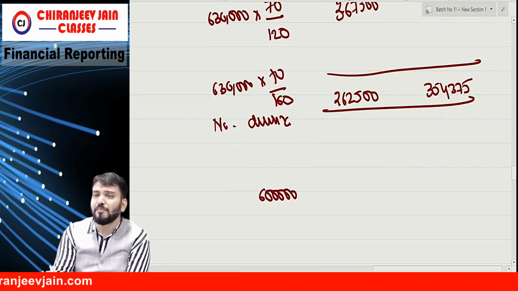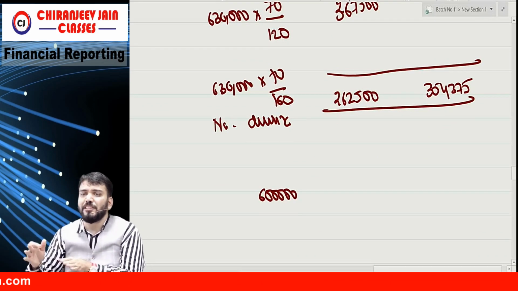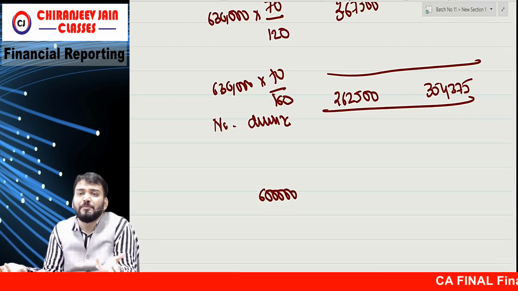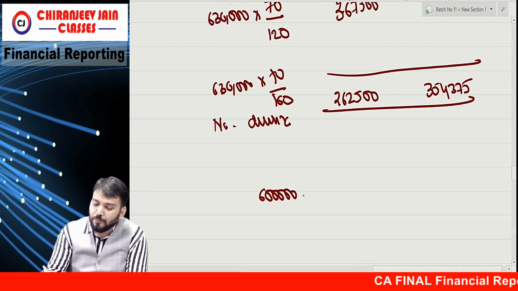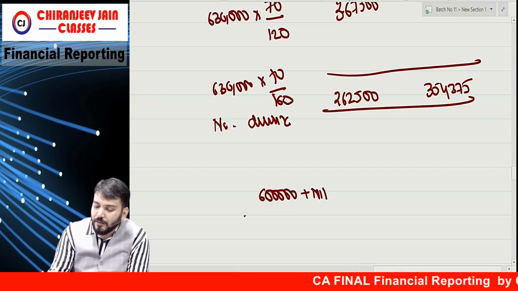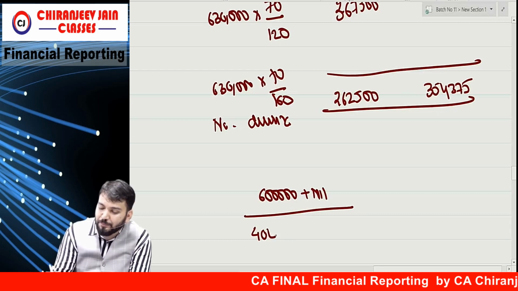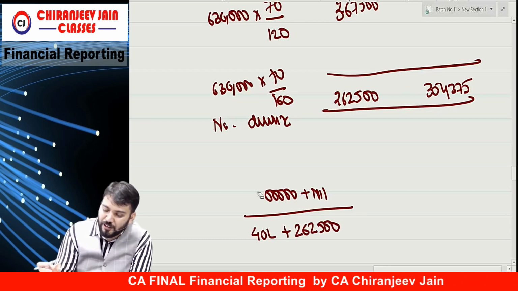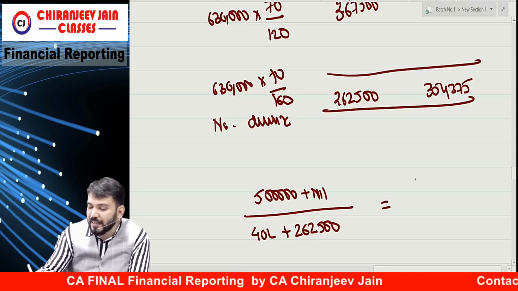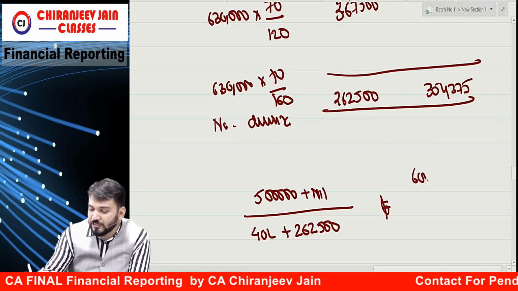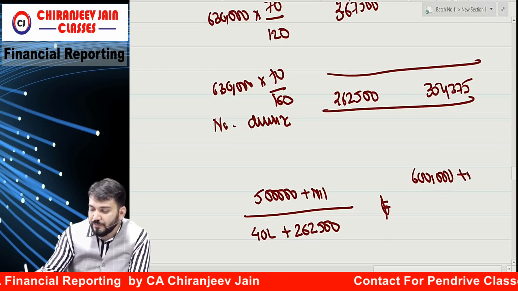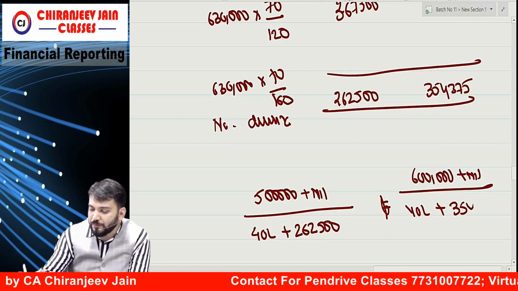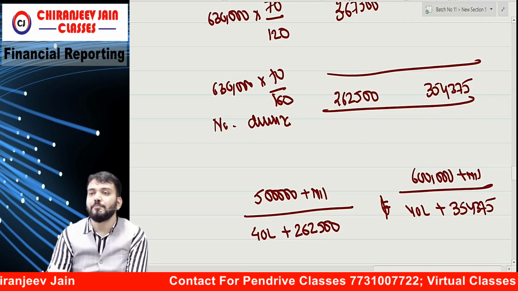Can I say due to conversion of option into equity, profit will not change because options are not entitled to any dividend, any interest. Correct? So plus nil I will say. Divided by 40 lakh plus 2 lakh 62,500. This is 5 lakh, sorry. 5 lakh. And second year it will be 6 lakh plus nil plus, 40 lakh plus 3 lakh 54,375. Done.